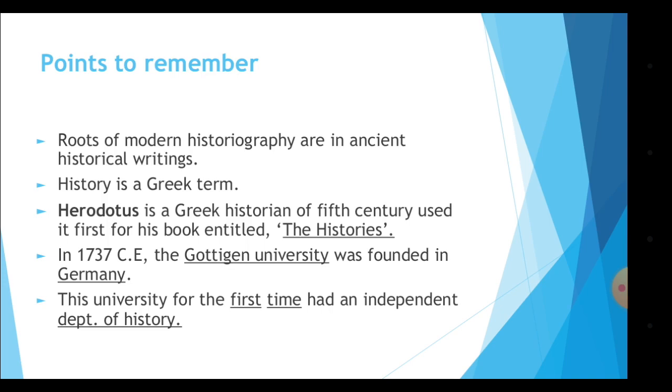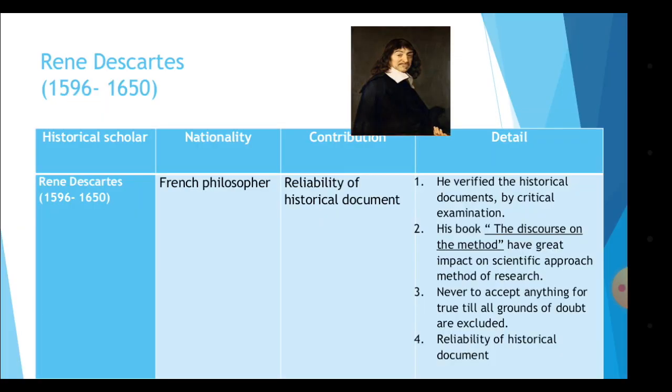In 1737 Common Era, the Göttingen University was founded in Germany. Again, this is a fill-up question. Where was the Göttingen University founded? It was founded in Germany. This university for the first time had an independent department of history. So for the first time, history was being studied in an educational institution.